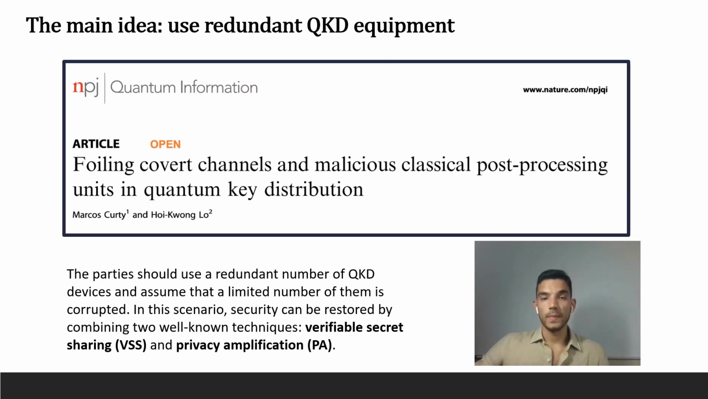And at this point, maybe you are kind of convinced that it makes sense to use a redundant number of QKD devices, but still one can ask, if we have various independent QKD setups, can we just XOR the keys generated by the different setups? And of course, this is something different to what we propose, because as I said, our proposal builds on verifiable secret sharing and privacy amplification. So first of all, let us clarify why the XOR alternative is actually not working.